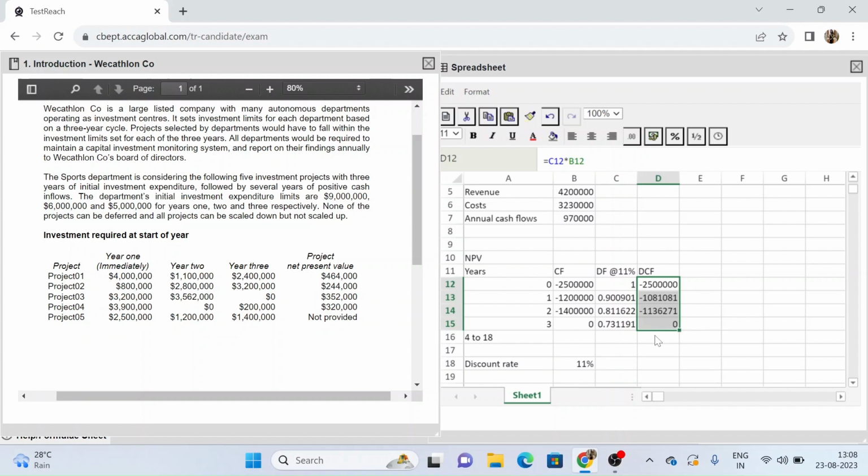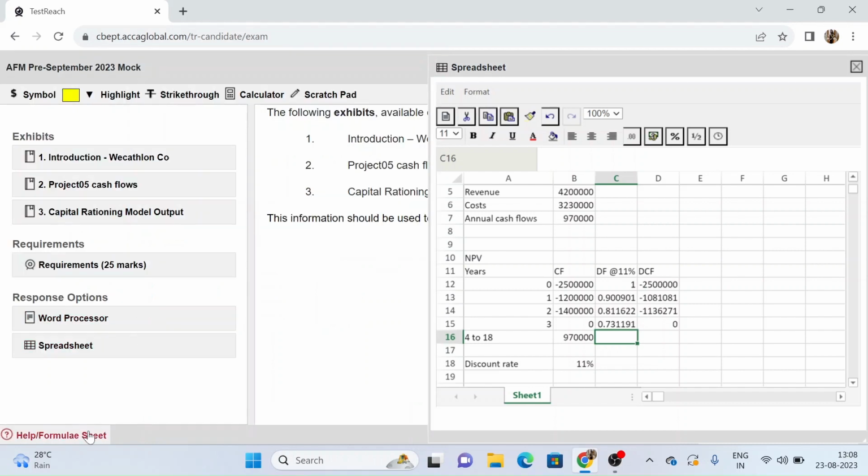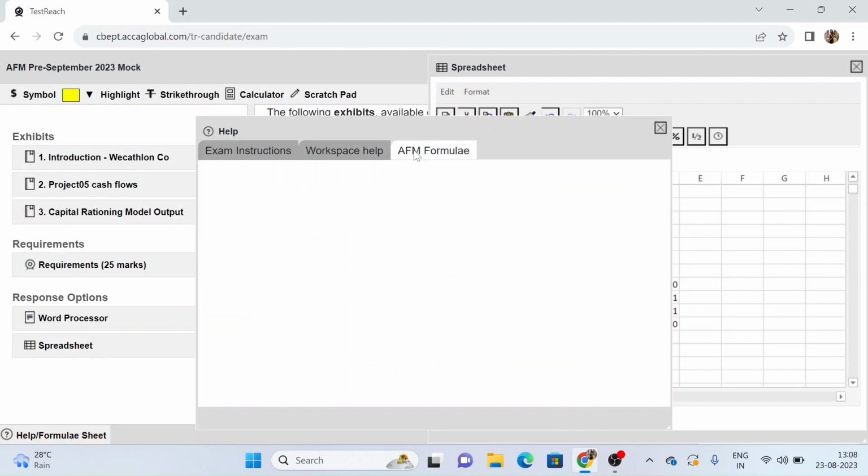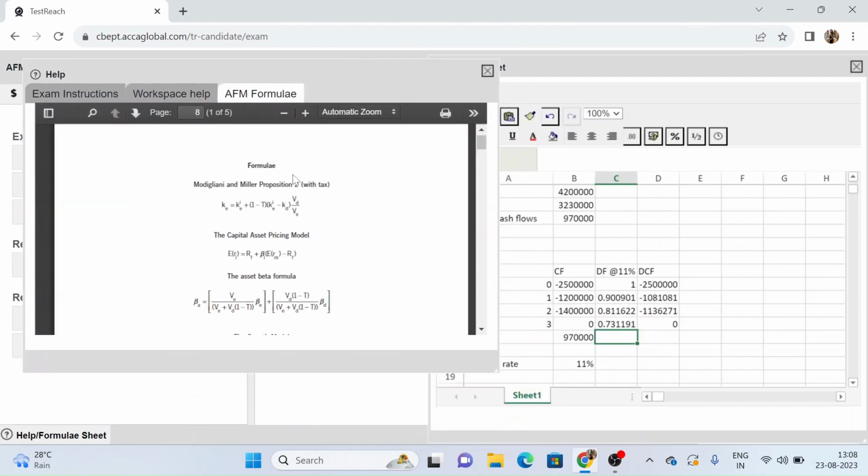Now, for year 4 to 18, we already have the cash flows with us. We calculated this, right? These are going to be our inflows. So now we have to work out the discount factor for this year 4 to 18 time period. So I can open my formula sheet. I do have my discount factors given to me.